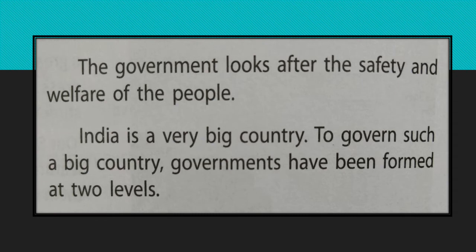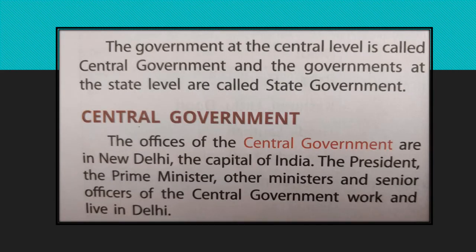Now we have the government to look after our safety and welfare, because India is a very big country, and to govern such a big country, governments have been formed at two levels. Single-handedly, the center cannot take care of such a big country. So in India, we have two levels. The government at the central level is called central government, and the governments at the state level are called state government. One is central government and the second is state government.